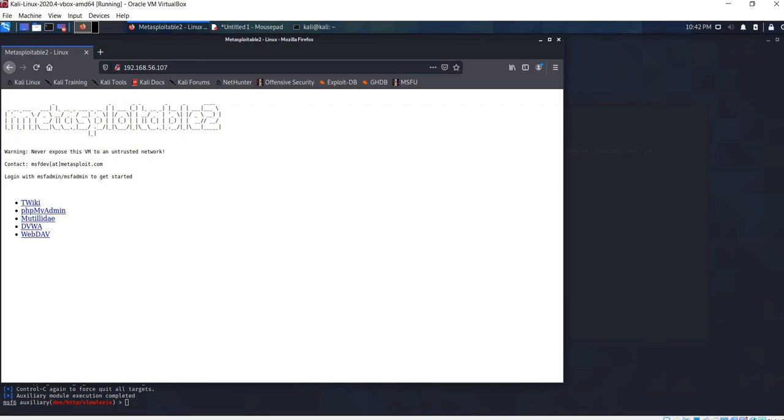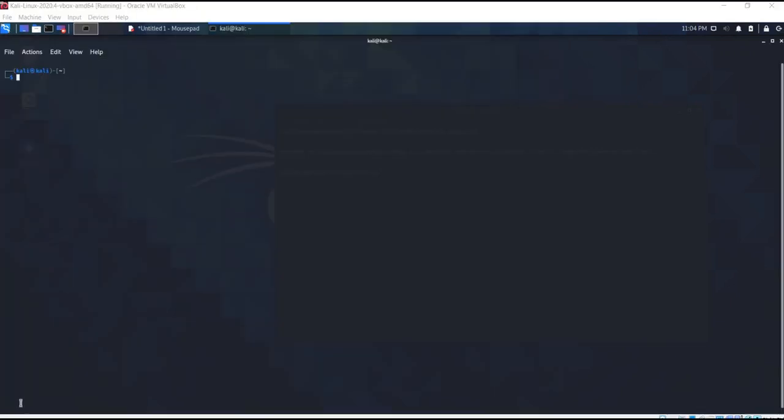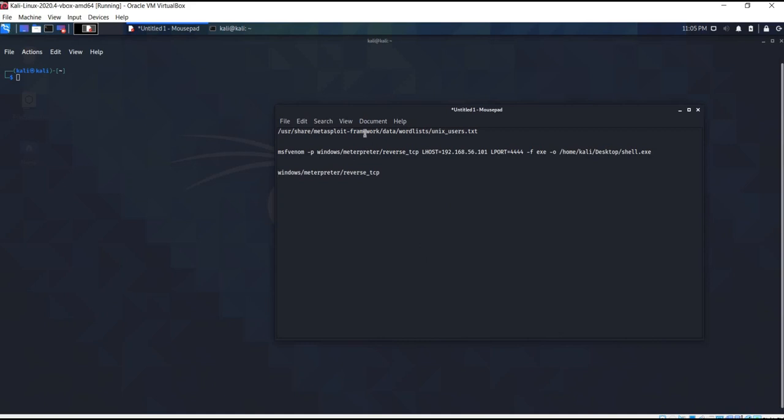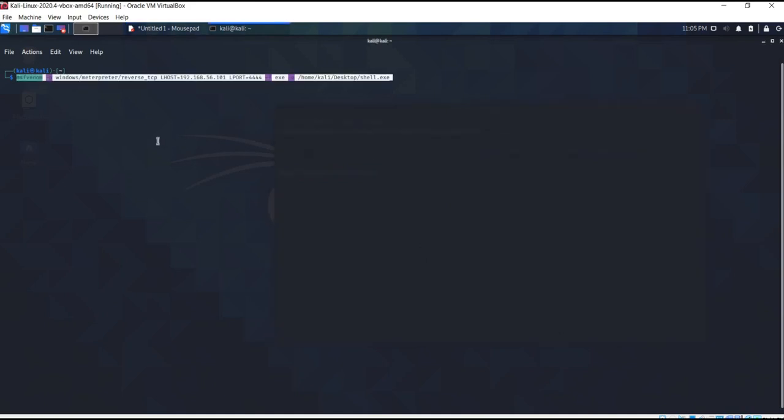I will be explaining about creating the reverse TCP shell to a Windows XP machine and also observing the keystrokes. So for this reverse TCP, I'll be using Kali Linux as the attacker machine and Windows XP as the target machine. So first I need to create a shell.exe file as a payload using the msfvenom command. So the command is as follows. So this command contains the listening host IP address, which will be the Kali Linux machine IP, and the file path where the shell.exe file has to be stored.